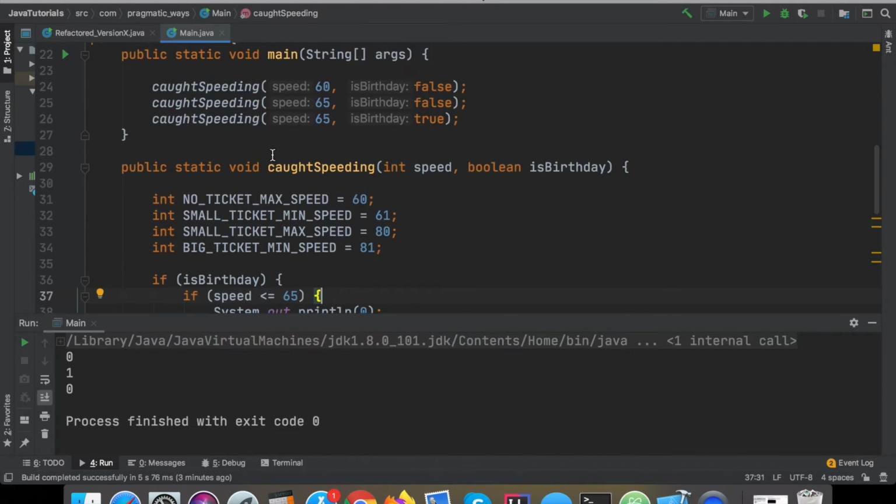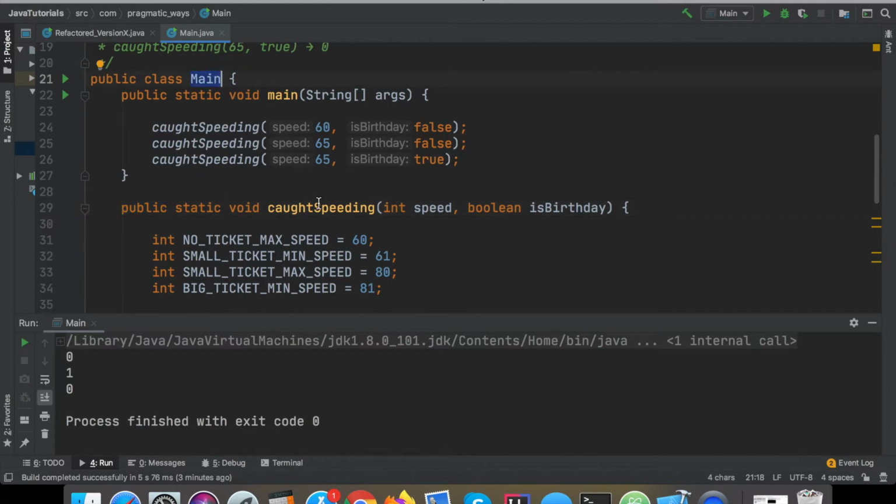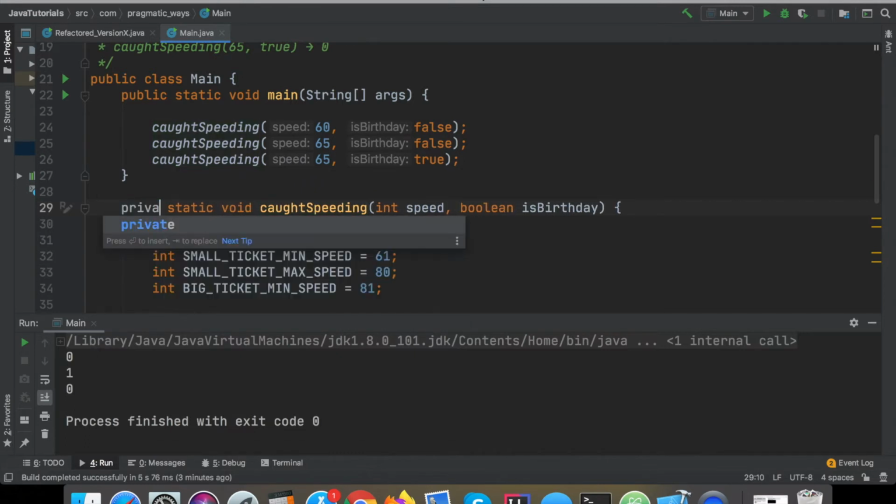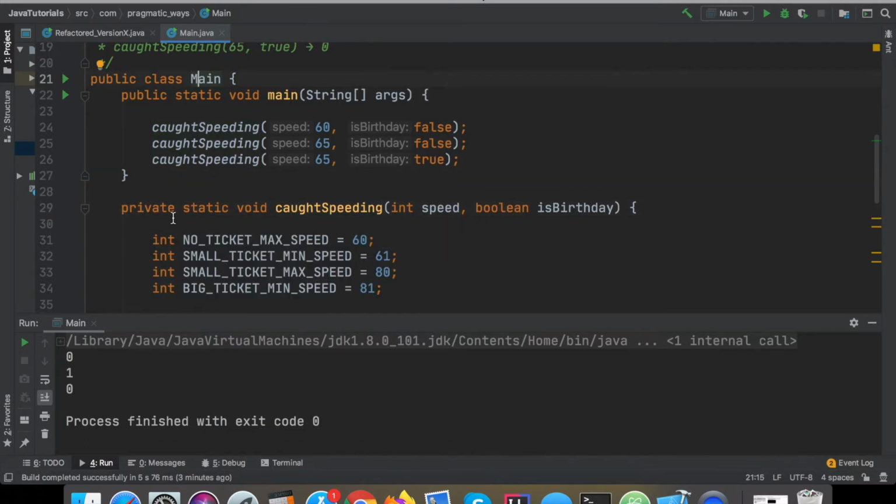But before I actually do that, I just realized one thing I also wanted to note was this function here, caughtSpeeding, was marked public when realistically it should be marked private. And that's another key thing when you're refactoring or even just writing code in general: always try to keep your scopes and your functions and your variables as private as possible. You don't want to be broadcasting and making everything global, making everything public. Try and keep everything as private as possible. And this is definitely a case where only this main class really cares about this caughtSpeeding function here. So we're just going to make it private. No one else outside of this class needs to know about it.